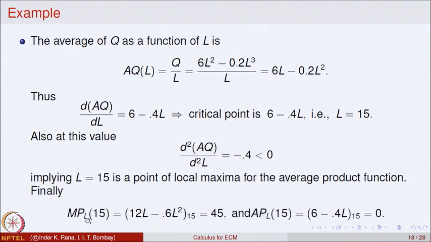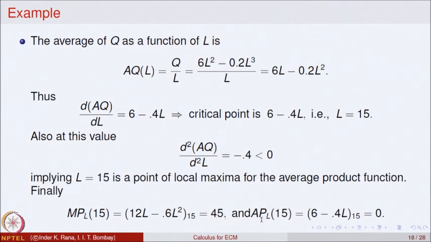So, now let us compute the marginal production for the labor when labor is 15. You recall the derivative for the production was 12 L minus 0.6 L square, that was the derivative. So, that is the marginal. We have to evaluate it at 15. So, put the value 15 and you get 45.